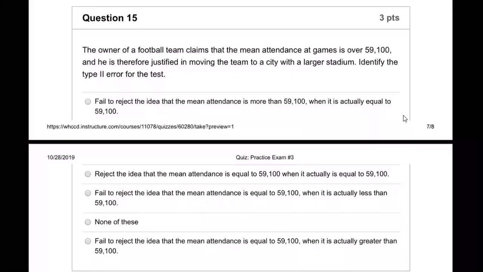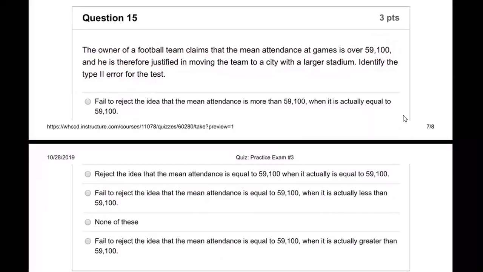All right. The owner of a football team claims that the mean attendance at games is over 59,100, and he is therefore justified in moving the team to a city with a larger stadium. Identify the type 2 error for the test.